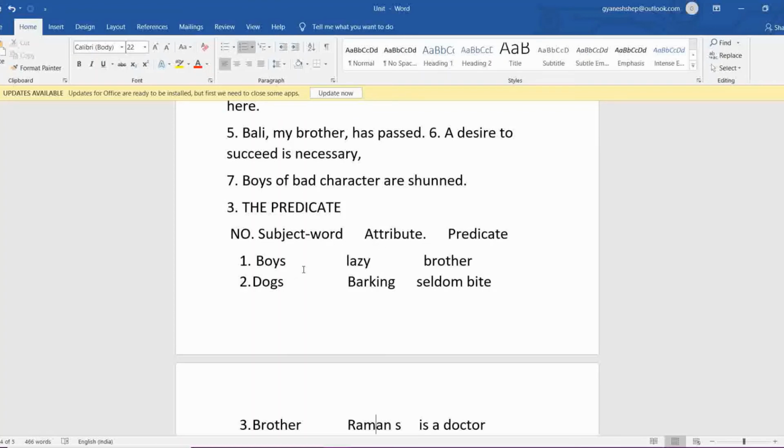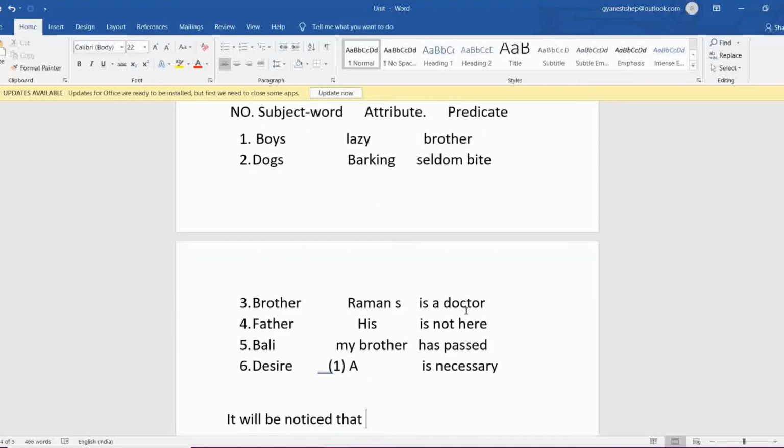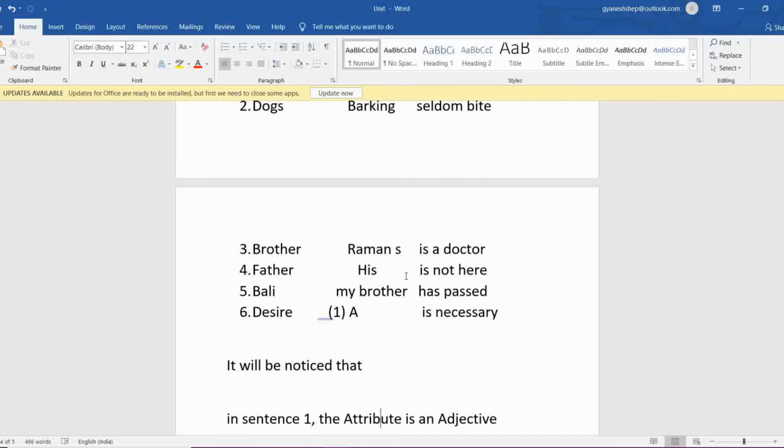Suppose this type of column is given to you, then how will you bifurcate it? Like in number one, the subject or word is boys, the attribute will be lazy, and the predicate will be the remaining part. Then dogs, barking, shall bite, seldom bite. Dogs will be the subject or the main word. Over here, the attribute will be barking. Though it was the first word actually, when you are distributing it as an attribute, you have to write it like this. Then seldom bite. This way, I think your ideas will be clearer.